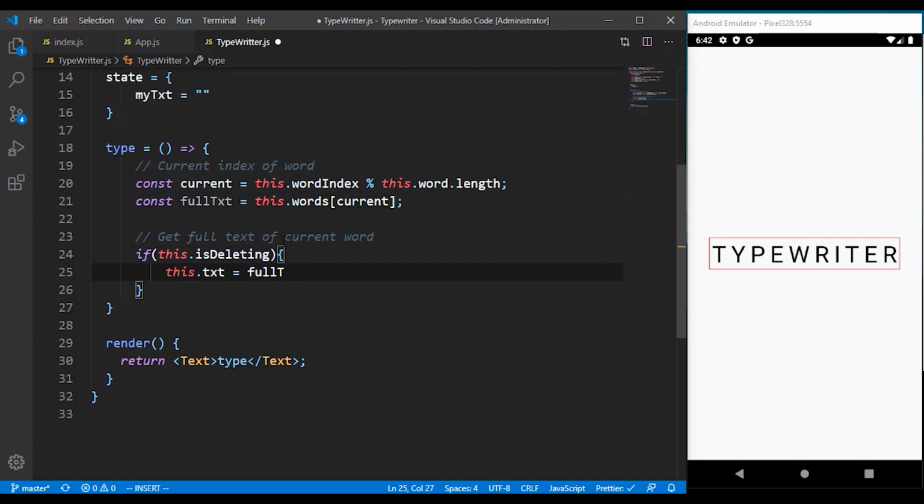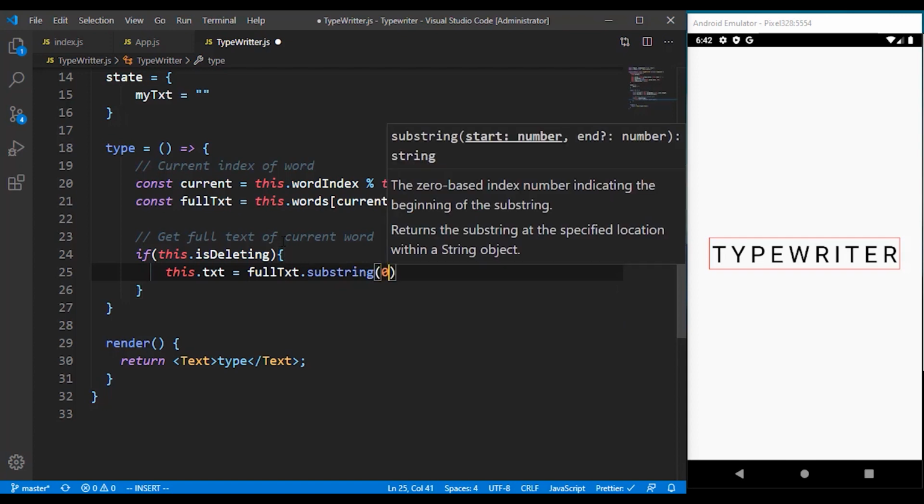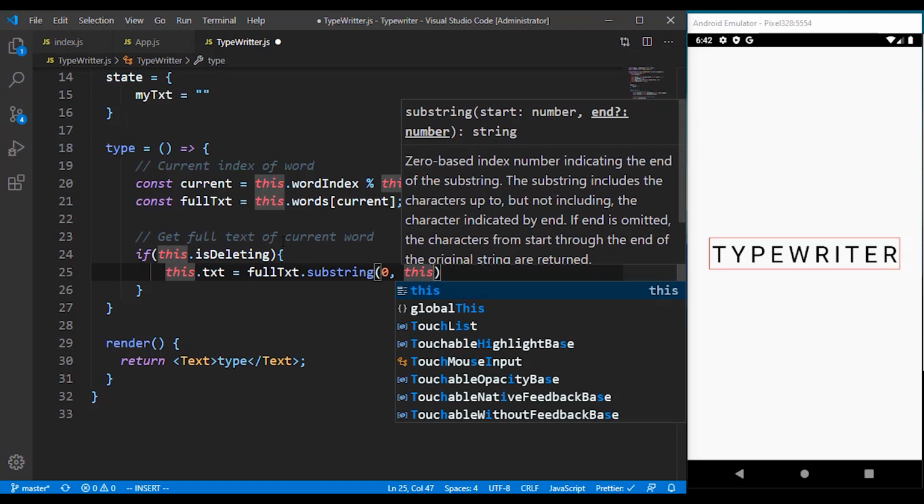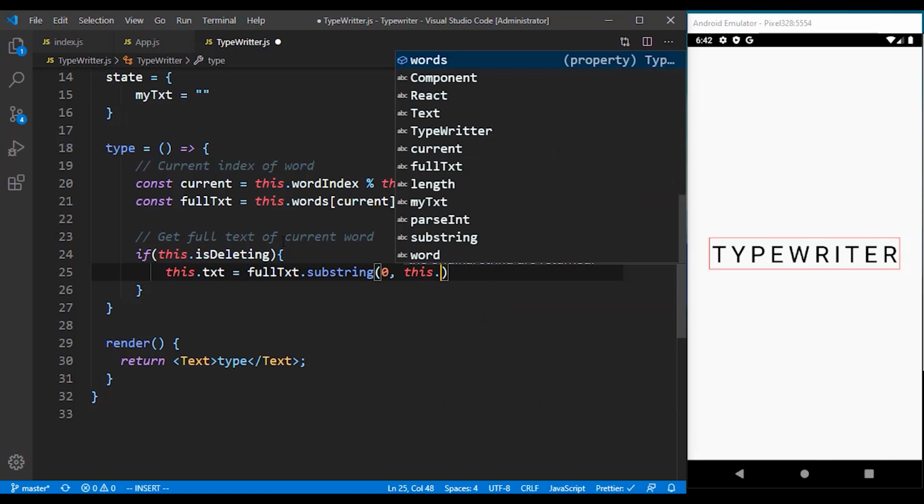That's how we can get our current word. But over here we are setting the full text, and we want to get the substring value. The substring value usually starts from the index you want to start at to the index you want to stop. If it's deleting, that means if this.isDeleting is true, we are getting minus 1 of the last word.